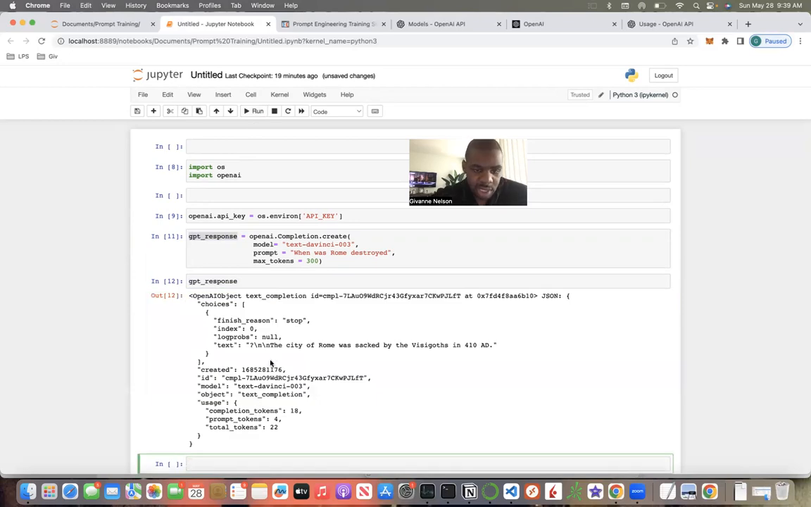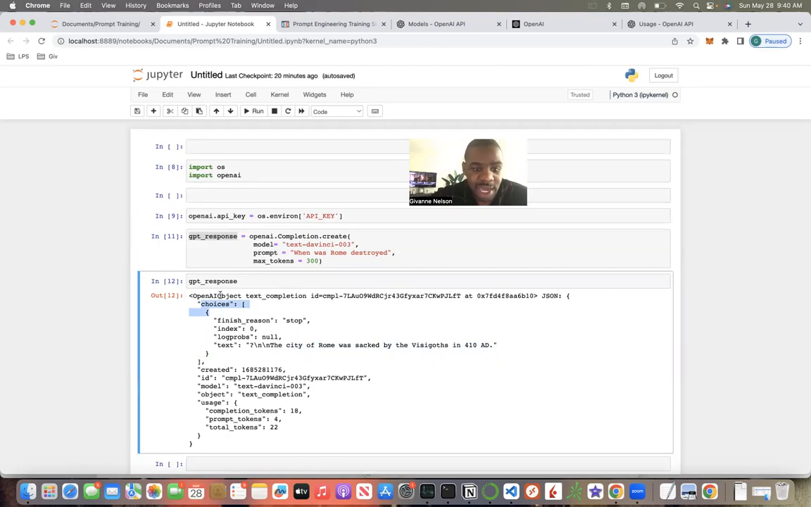All right. Here's the text: the city of Rome was sacked by the Visigoths in 410 AD. Interesting, very simple. But one thing I want to show you guys here is that the output that we need is going to be in this text column right there. So we actually need to slice through this. It's going to be a response, but it's an AI object.